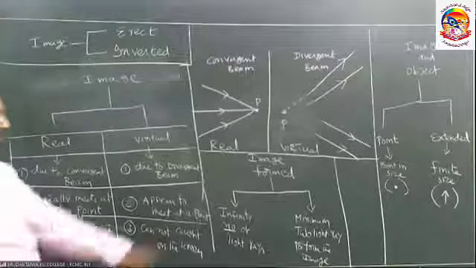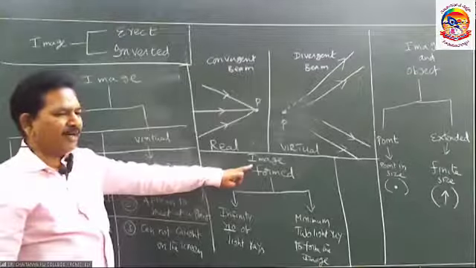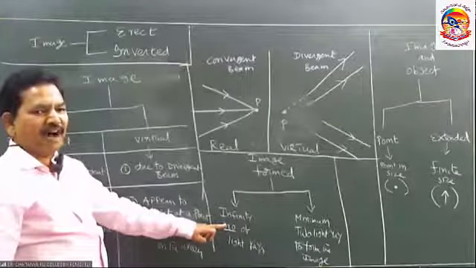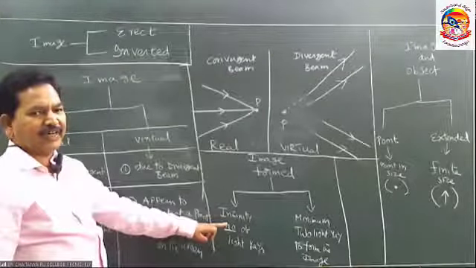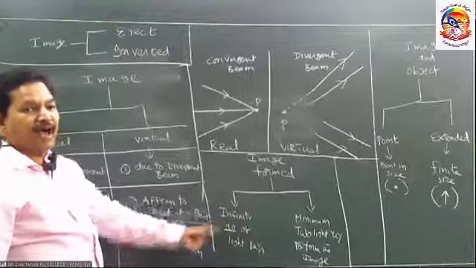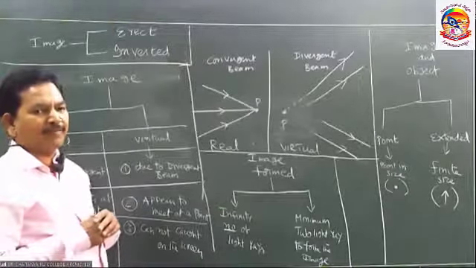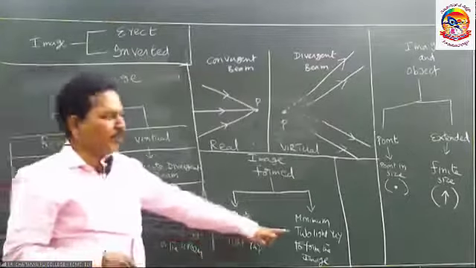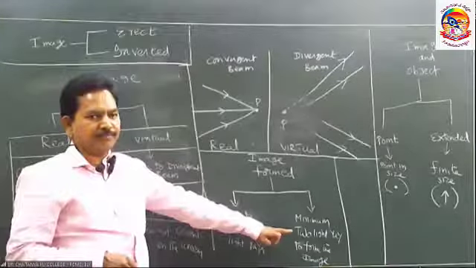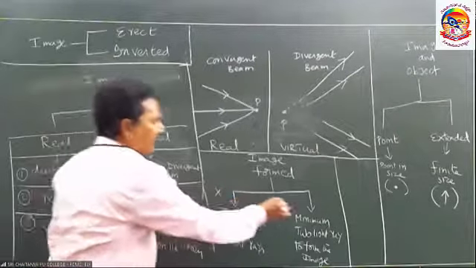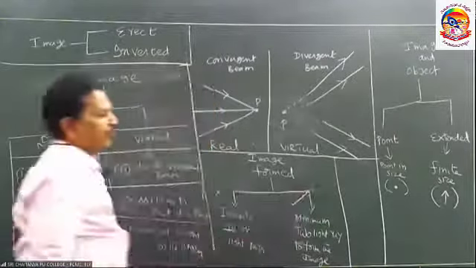The image can be formed by means of an infinite number of light rays after reflection, after refraction, or the minimum number of light rays required to form the image, which is only 2. We will not prefer the infinite rays, we will prefer 2 in optics to form the image.